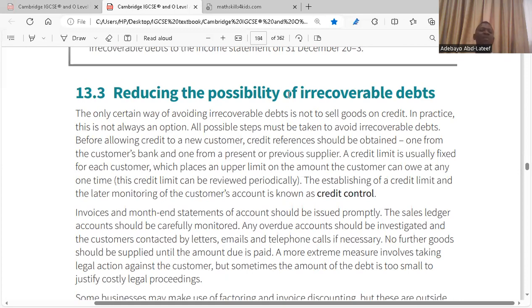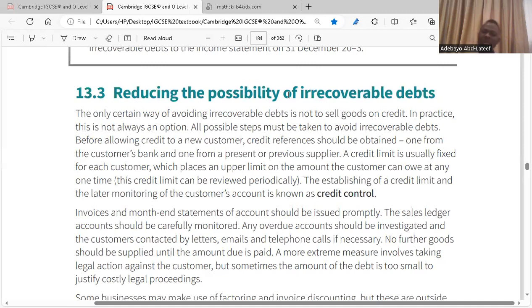Let's see what they said. They said all possible steps must be taken to avoid irrecoverable debt. Before allowing credit to a new customer, credit references should be obtained. If you want to avoid irrecoverable debts, especially when you have new customers, whenever a new customer comes, before you sell to them on credit, try to get their credit references from different suppliers, because they have other suppliers before you. New customers will come to your business, definitely. When they come, they might request credit supply. Before you sell to them on credit, request their credit references from their previous suppliers.